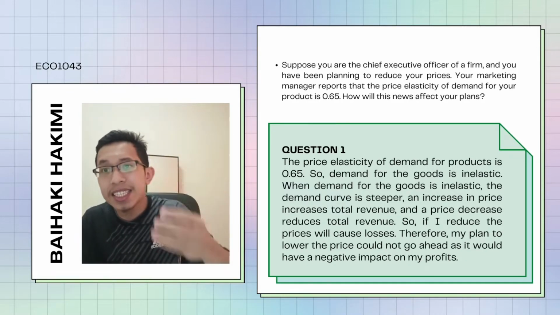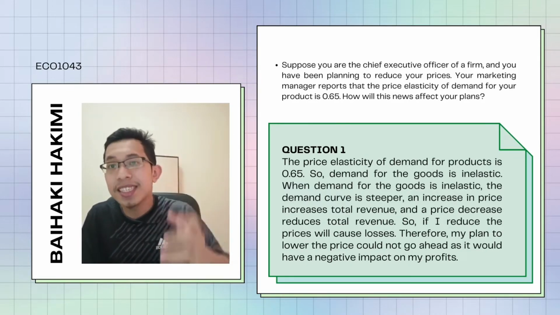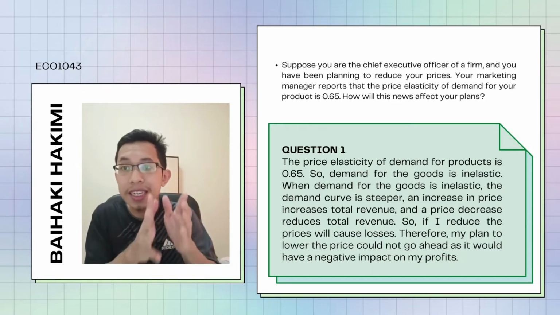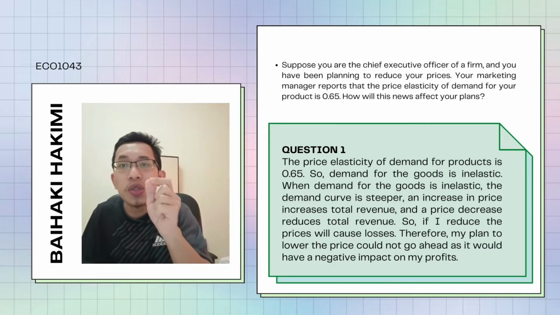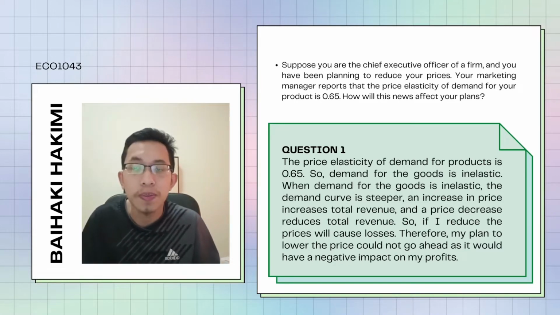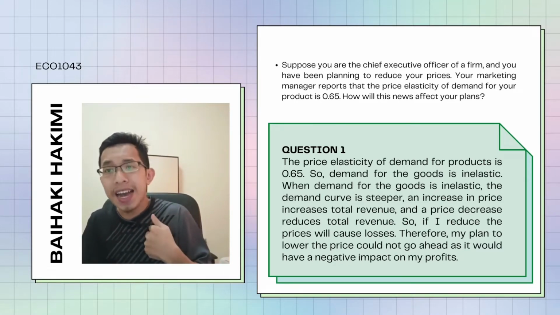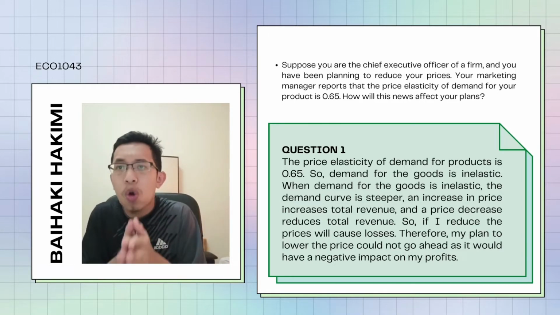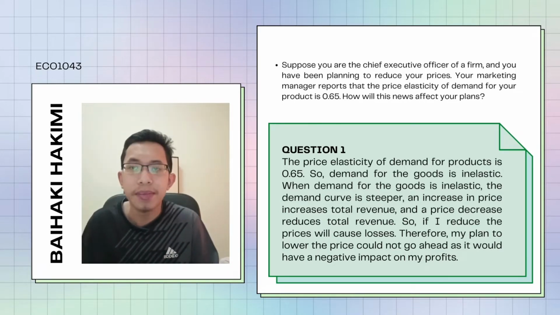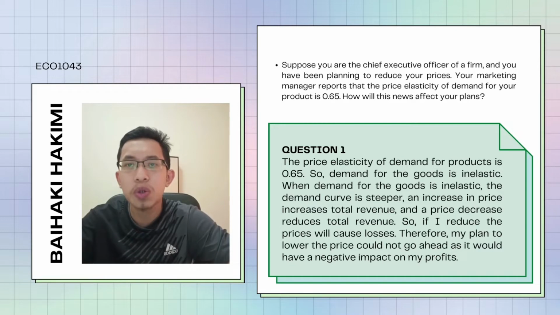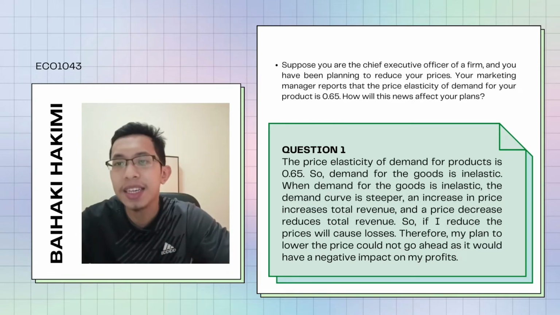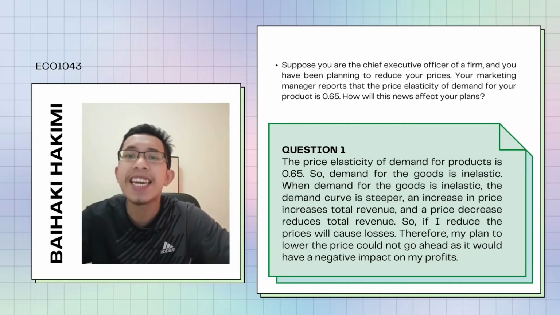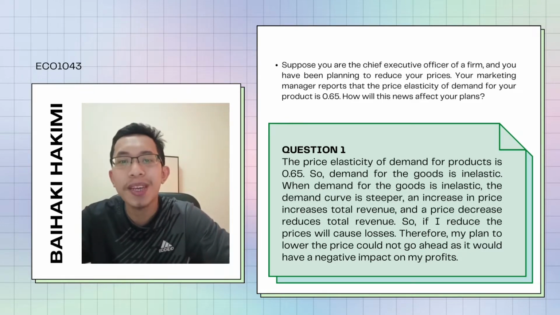An increase in price increases total revenue, and a decrease in price reduces total revenue. So, if I reduce the price, it will cause losses. Therefore, my plan to lower the price could not go ahead, as it would have a negative impact on my profit.